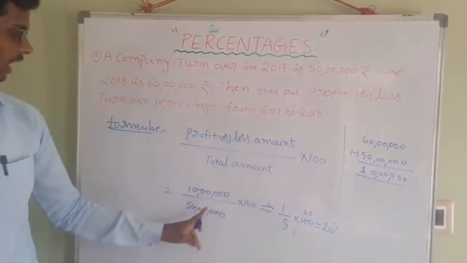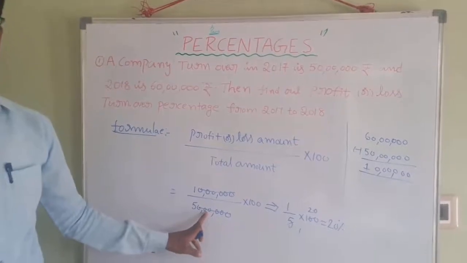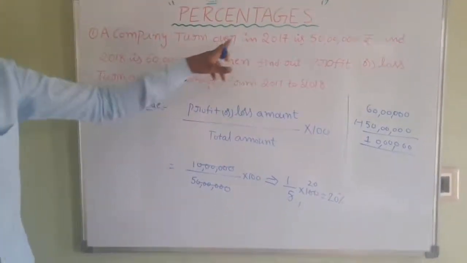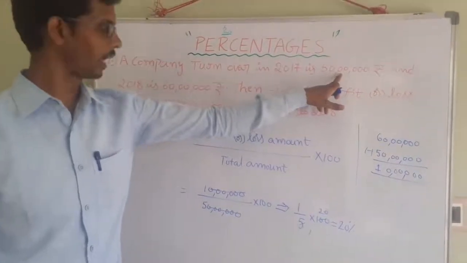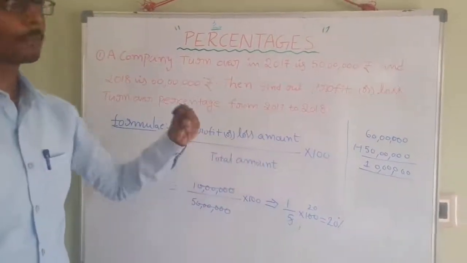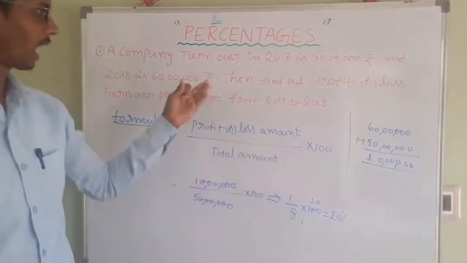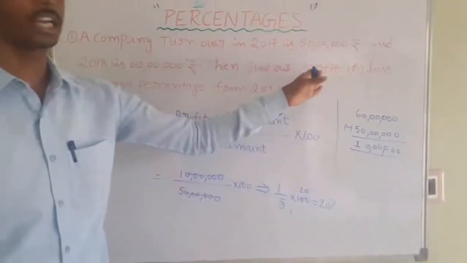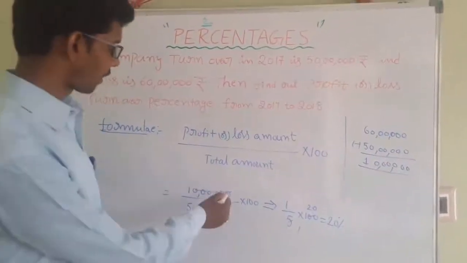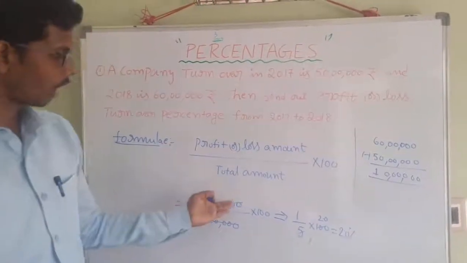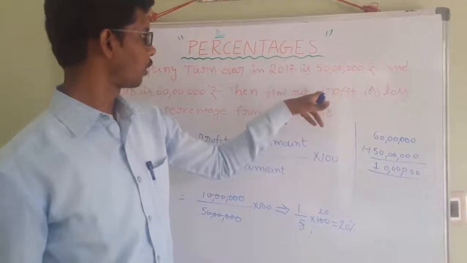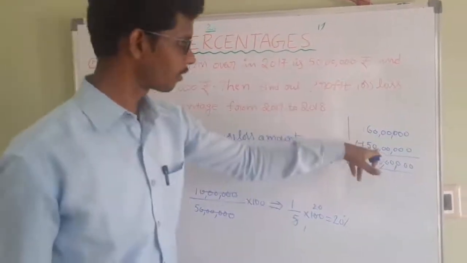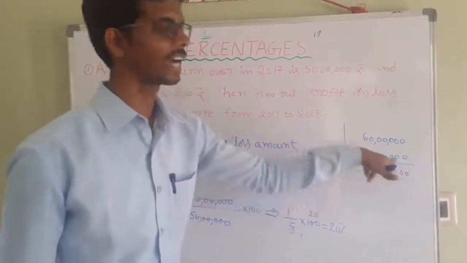Why? Because we took only 50 lakhs instead of 60 lakhs, since the initial amount is 50 lakhs rupees. The profit here is 10 lakhs. How did the profit come? By subtracting the turnover, 60 lakhs minus 50 lakhs, which is 10 lakhs rupees.